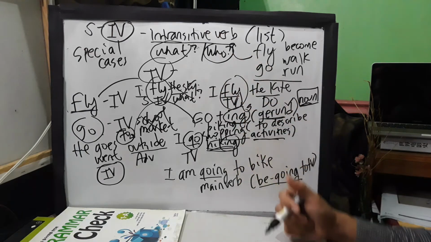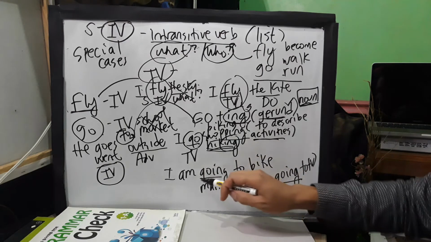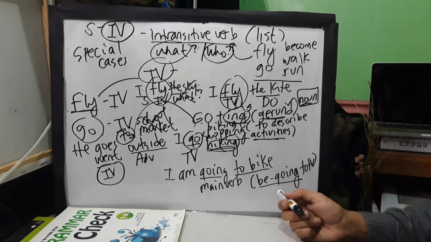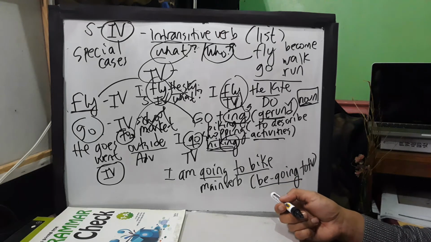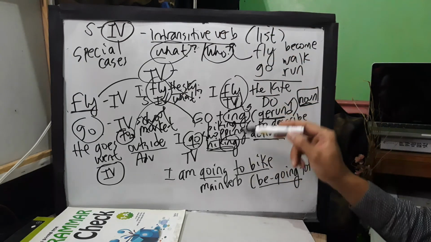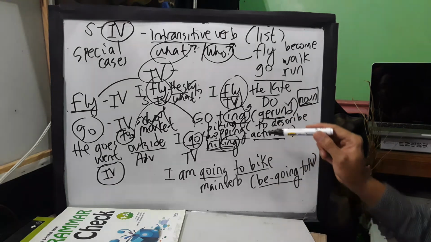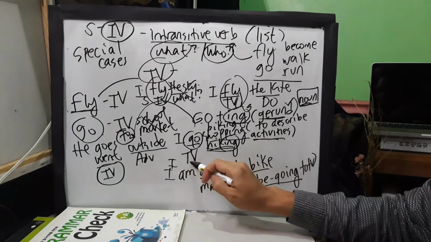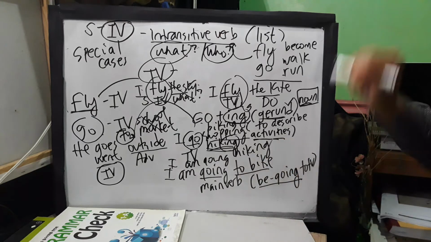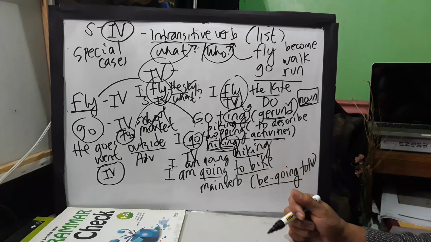So, hiking here is what? I'm going to bike. This is already a different construction. It is already a form of a present continuous form. So look at that. It is quite very technical already. It is quite very different already in sentences like this. But when we do like this, I am going what? I am going hiking. So hiking here is what?